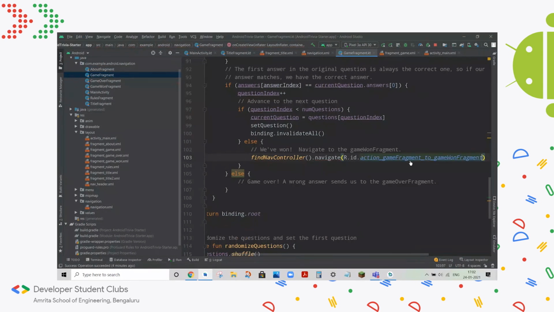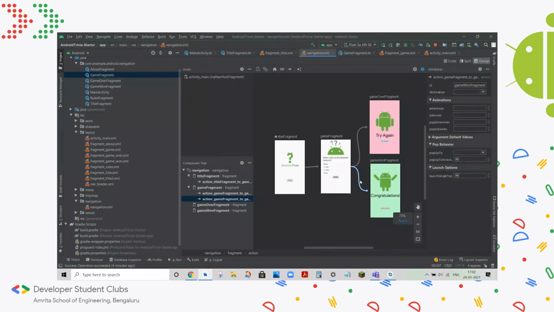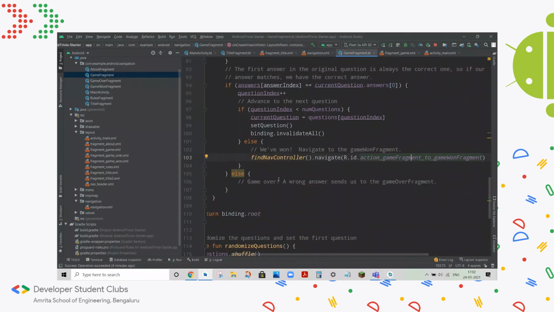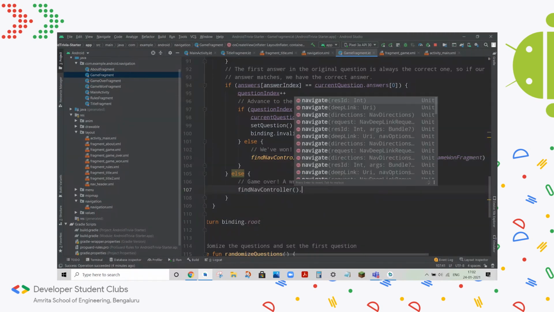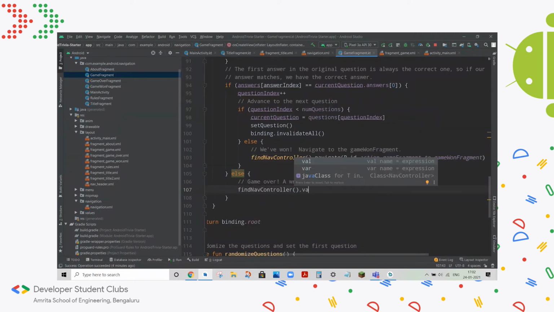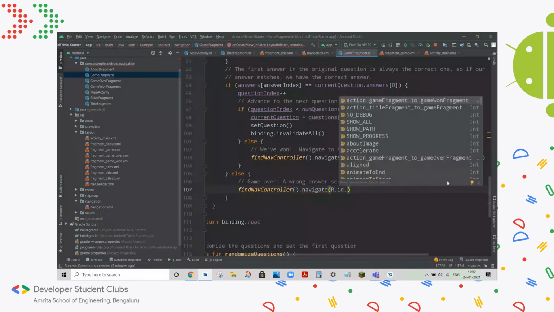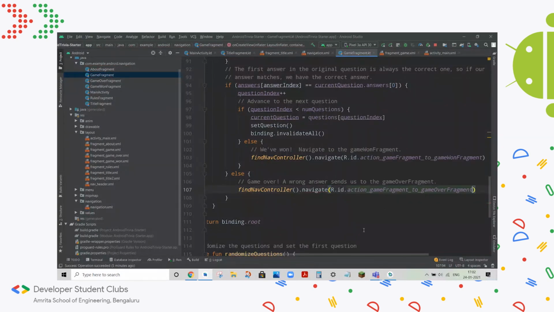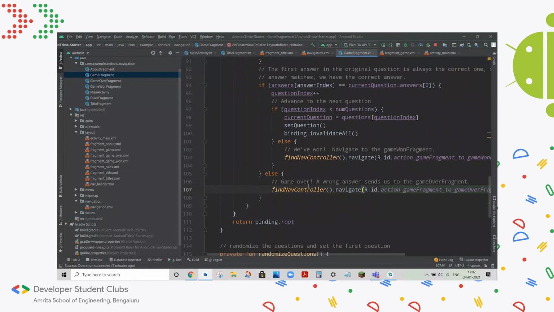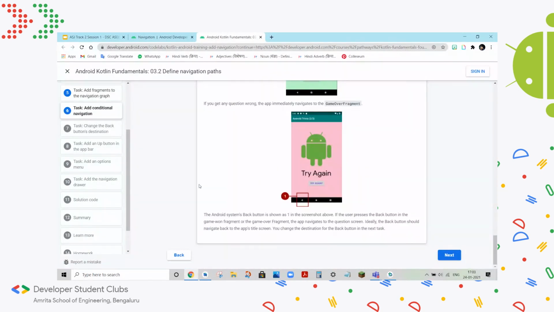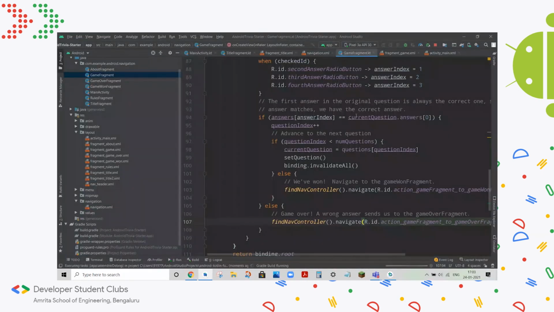So this is, again, if we click here, you can see that this arrow is highlighted. From this screen to this screen, which is what we want. Else, in the case that you hit even one wrong answer, you will be taken to the game over fragment, which corresponds to this action. So let's see how this works once we run it.